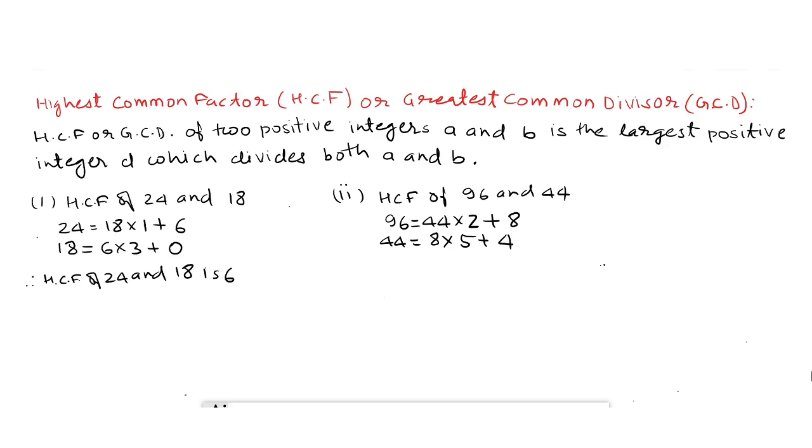Again the remainder is not 0, so we move further using 8 and 4. Here 8 equal to 4 multiplied by 2 plus 0. Therefore the last divisor is 4, which is the HCF of 96 and 44. Therefore HCF of 96 and 44 is 4.